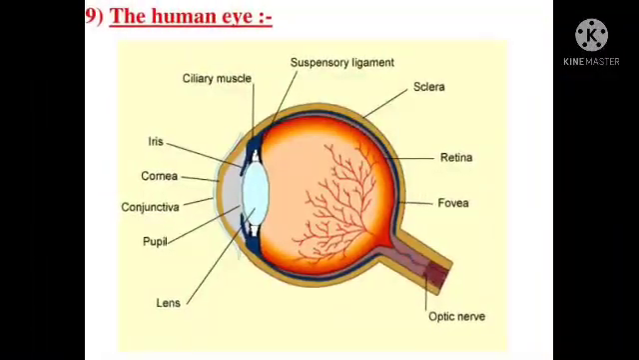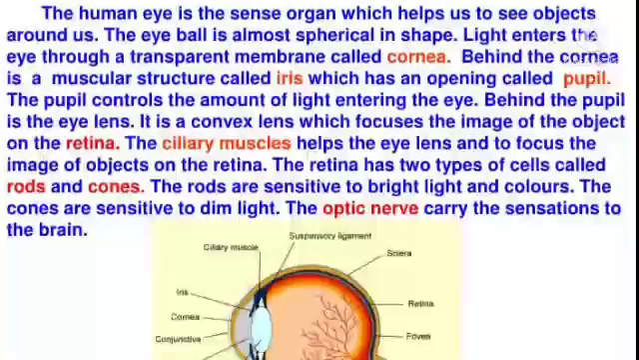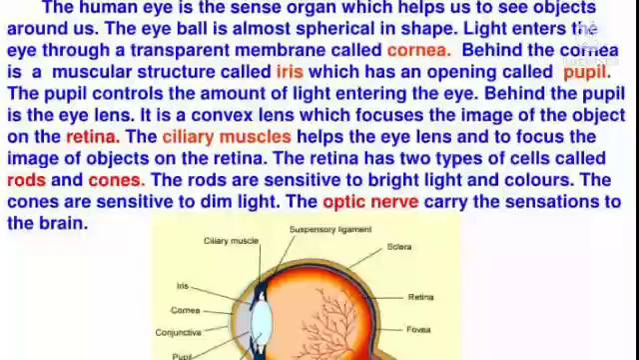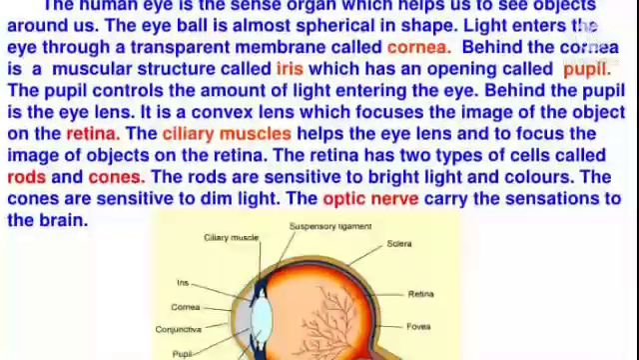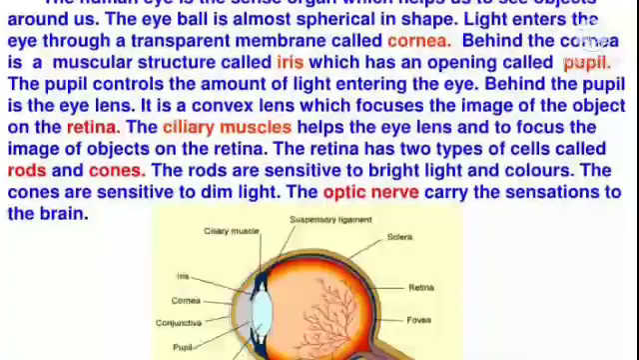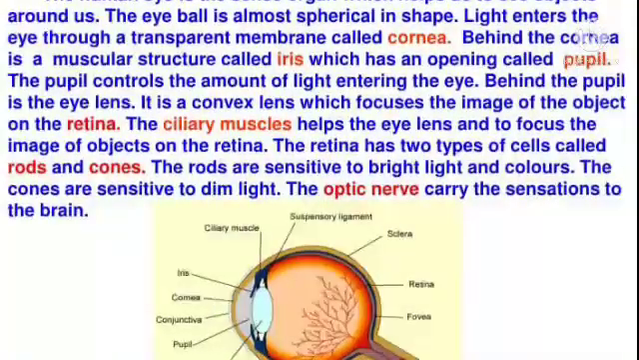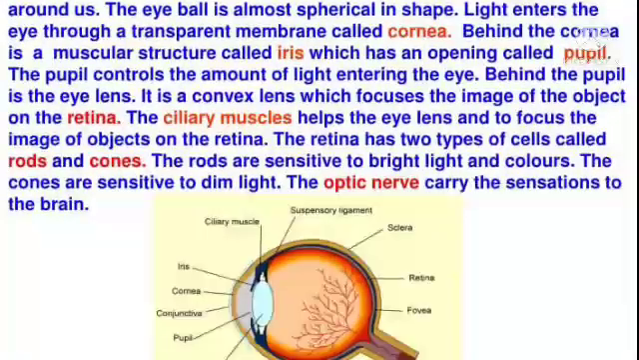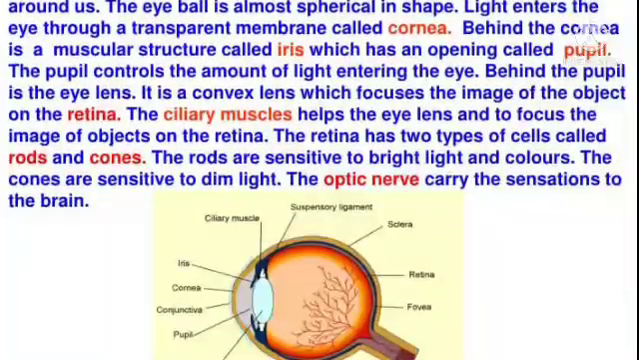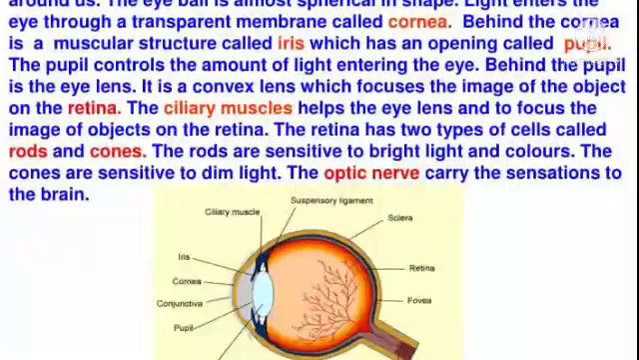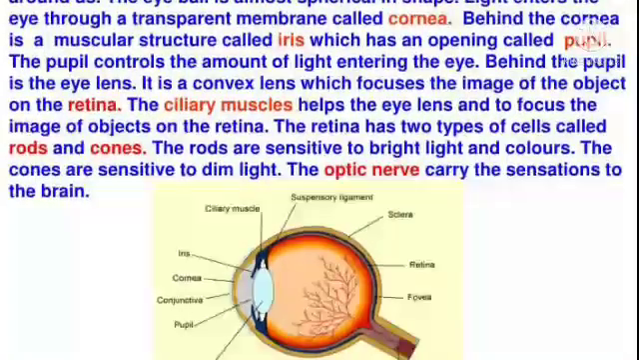The human eye. The human eye is the sense organ which helps us to see objects around us. The eyeball is almost spherical in shape. Light enters the eye through a transparent membrane called the cornea. Behind the cornea is a muscular structure called the iris, which has an opening called the pupil. The pupil controls the amount of light entering the eye.